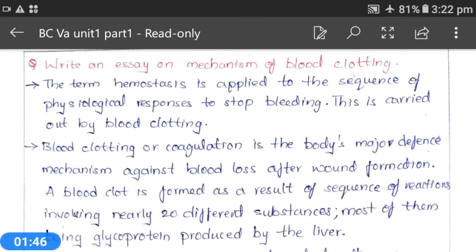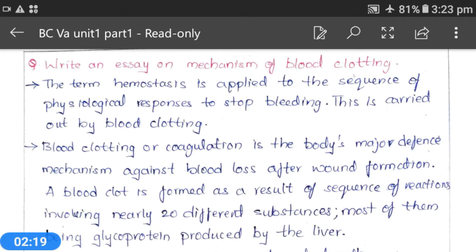Immediately after wound formation, blood will bleed, and our body reacts and undergoes a sequence of physiological reactions by which blood will be clotted. These sequence of physiological reactions that occur to stop bleeding are termed hemostasis.